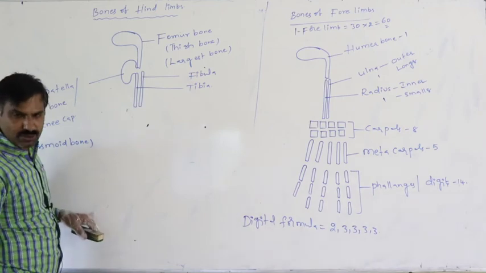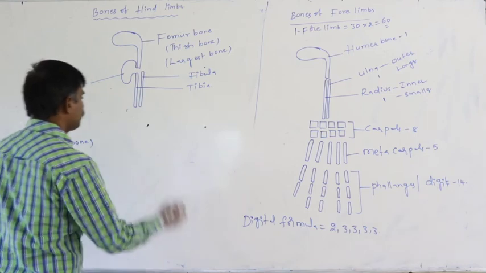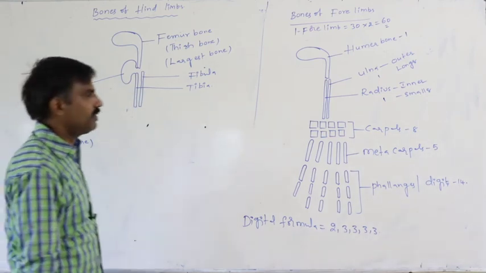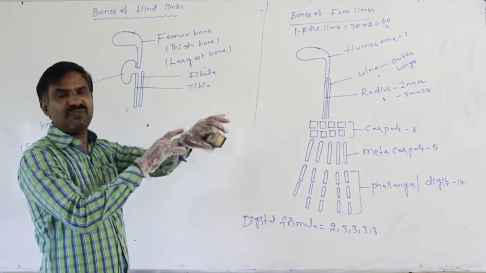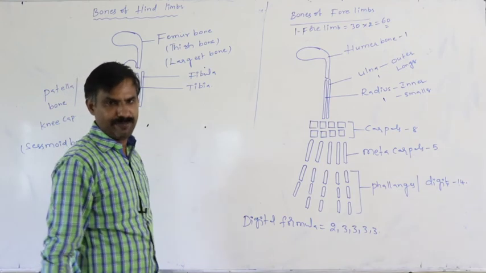Next, this part is the ankle. The wrist of the forelimb is comparable with the ankle part of the leg.